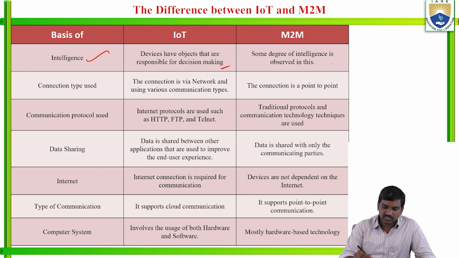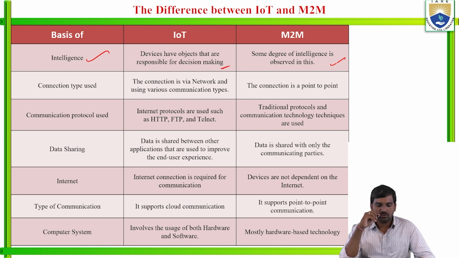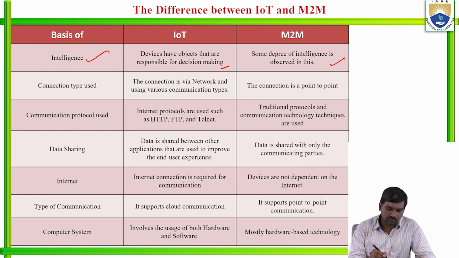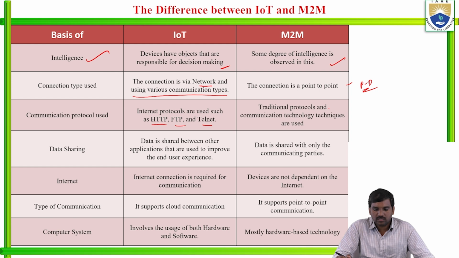Some degree of intelligence is observed in M2M. Which type of connections is used? In IoT, via network using various communication types. In M2M, the connection is point to point. And the communication protocols used are HTTP, FTP, or Telnet. The traditional protocols and communication technique are used to develop the network.